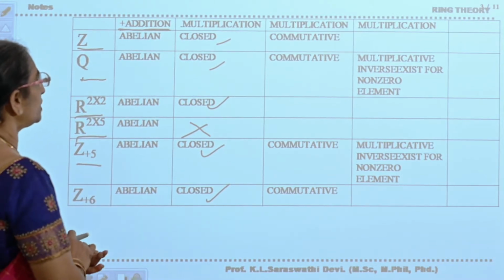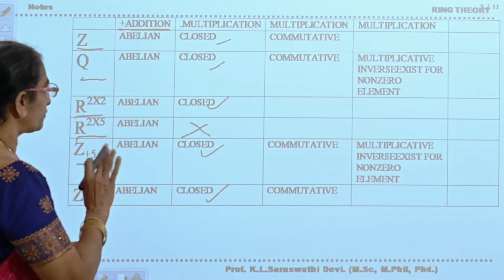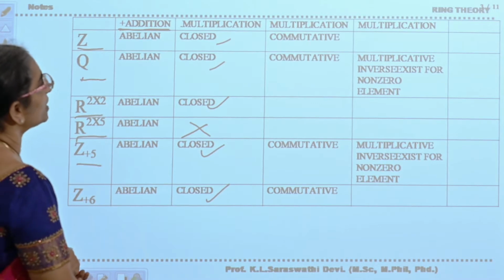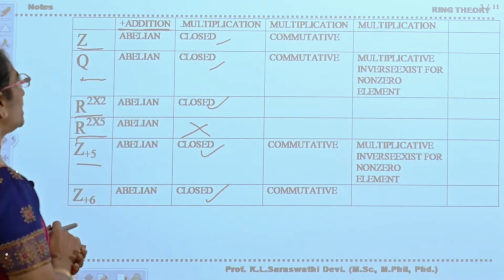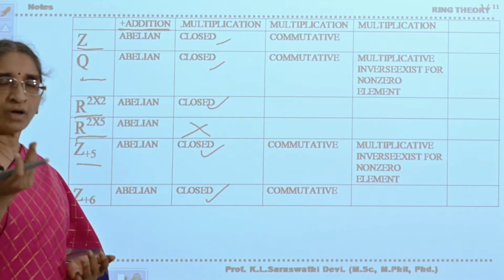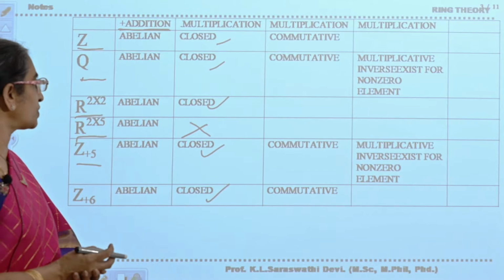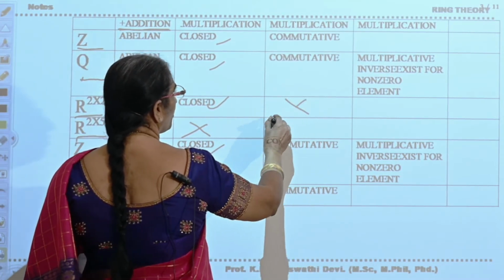Now you have seen the closure property. Associativity follows automatically if closure is satisfied. Now we will see the commutative property of multiplication. The set of integers satisfies commutativity, the set of rational numbers satisfies commutativity, but matrix multiplication need not always be commutative.